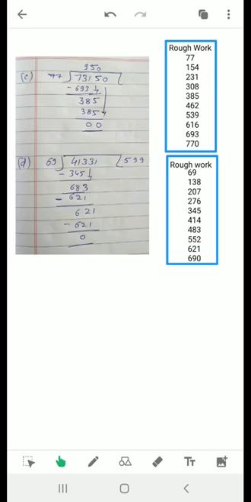So this was the topic, how to divide large numbers. What are the steps? First step, we should write the table of the divisor, and then we will follow the same steps that we have done for the division of smaller numbers. Same thing we will do in the division of larger numbers also.